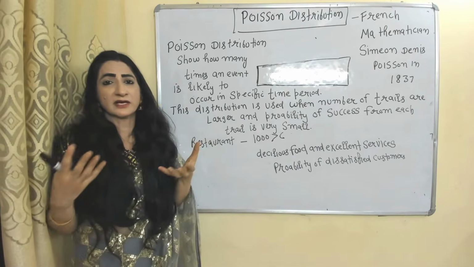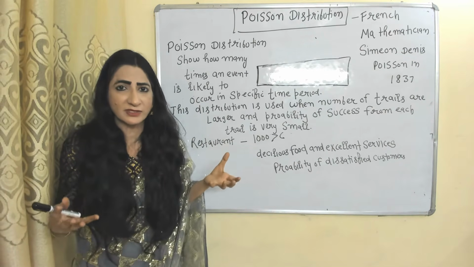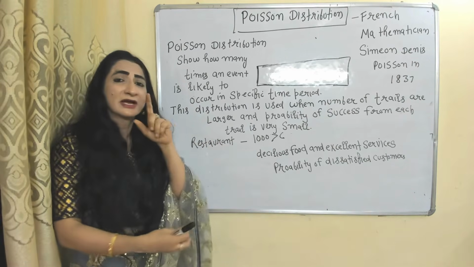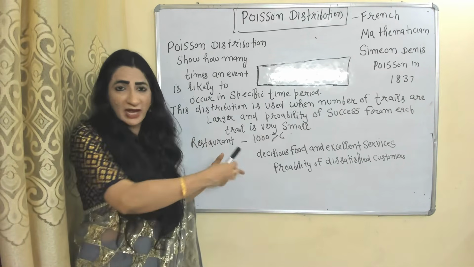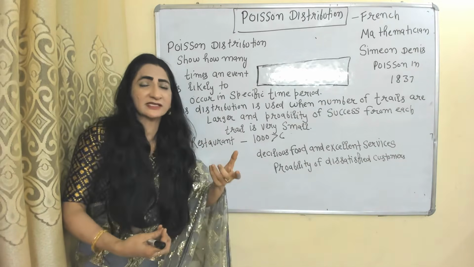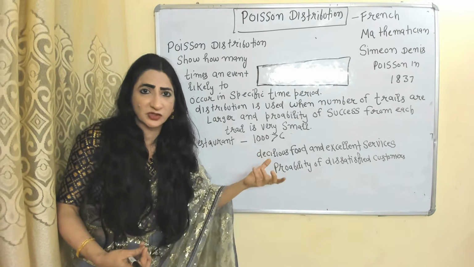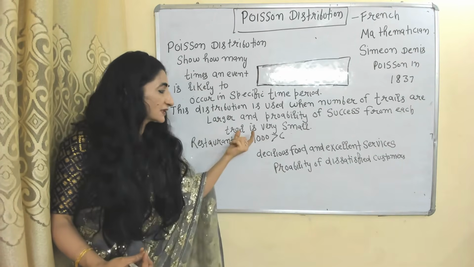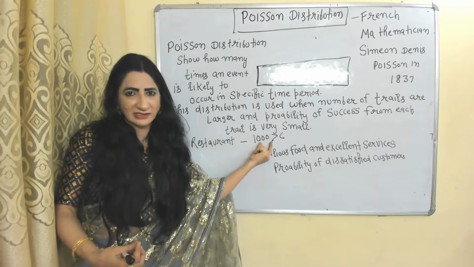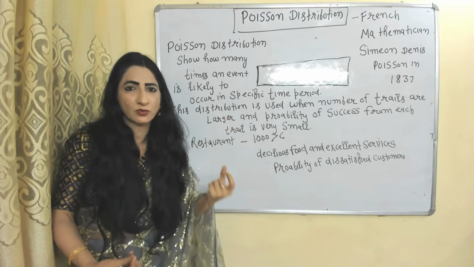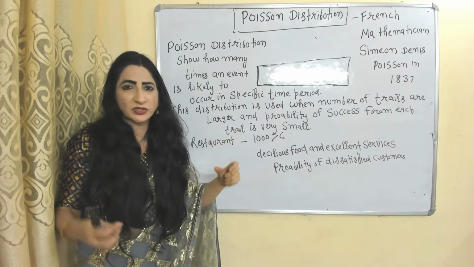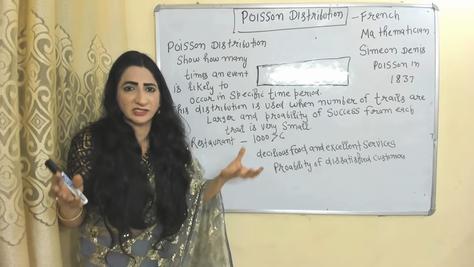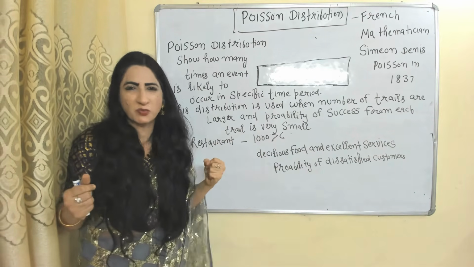Obviously it is very difficult to find a dissatisfied customer, but we have to find one. So our success is finding a dissatisfied customer, but here the chance of success is very small while the number of trials is very large. So we use Poisson distribution when the number of trials is very large but the chance of success from each trial is very small.